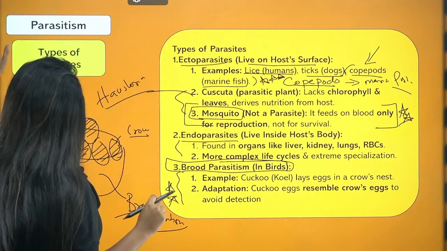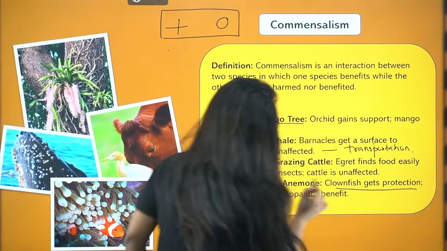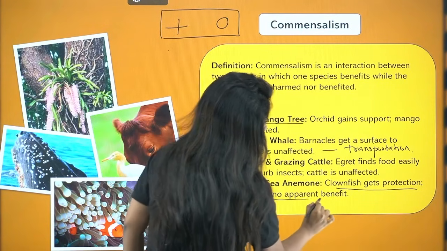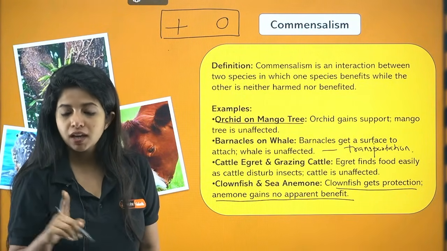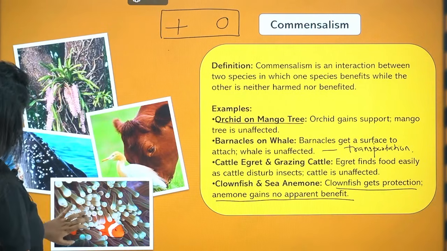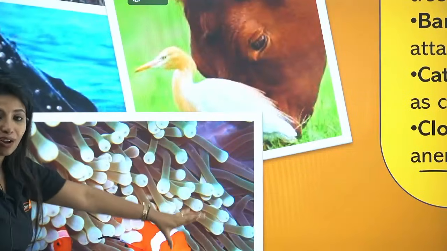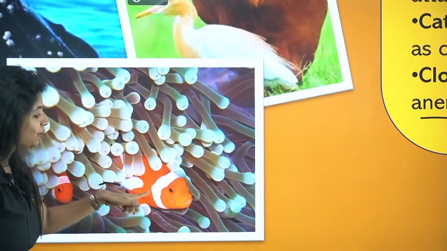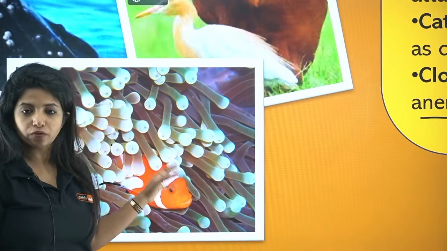So over here, my dear children, when I talk about this, clownfish gets protection and the sea anemone gets no apparent benefit. So these are the tentacles of the sea anemone, and inside that you have the clownfish, that is Finding Nemo, right? Nemo is over here. So clownfish is over here.